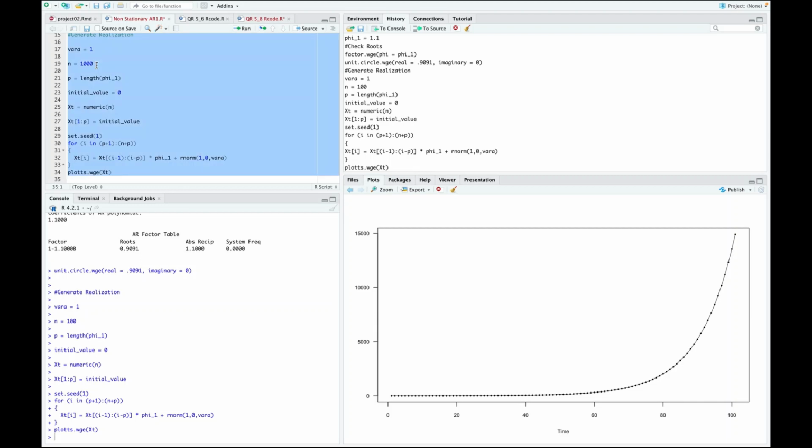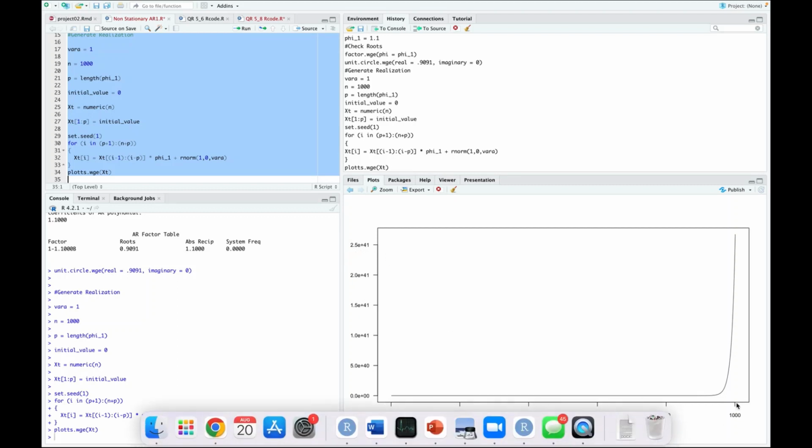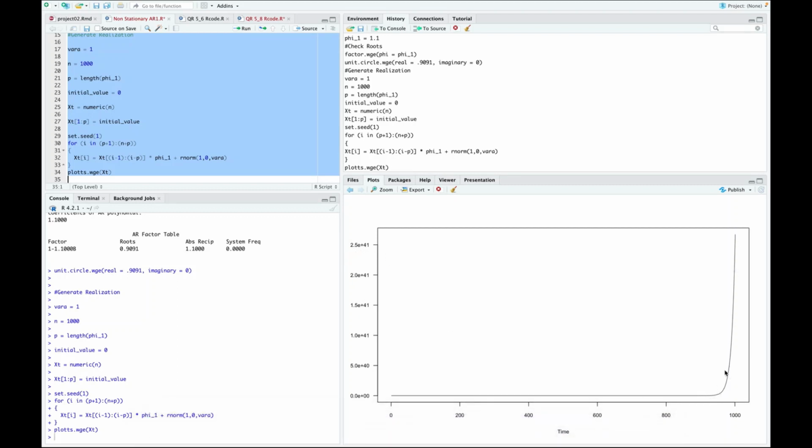If you take it out to 1,000, right? It's going up exponentially, but once you get out to like 950, these are really increasing. Look, that's 10 to the 40, and that's 10 to the 41. These things just explode up so much so that you don't even see the increase that we saw before. So this is what we mean by explosive behavior.